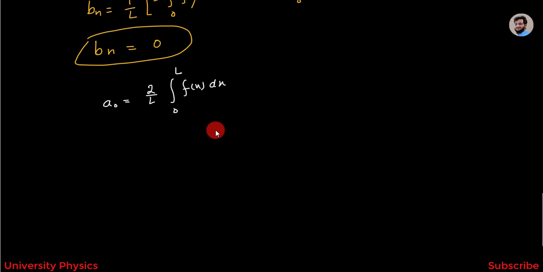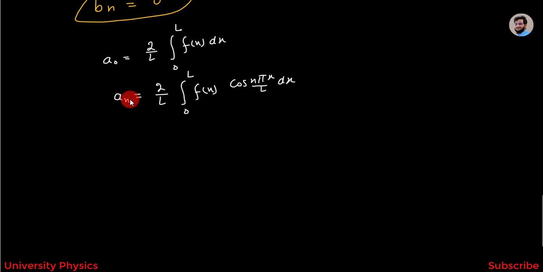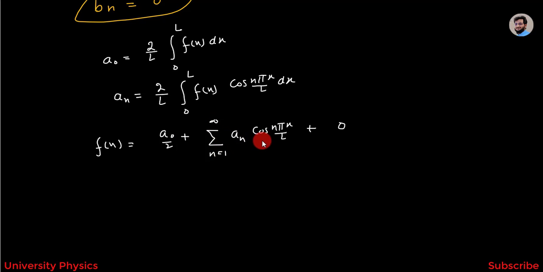Similarly, the value of An is equal to 2 by L integration from 0 to L f of x cos n pi x over L dx. So after putting the values of these three coefficients, the Fourier series will become equal to f of x is equal to a naught by 2 plus summation n is equal to 1 up to infinity an cos n pi x over L plus 0, because in case of even function the value of Bn is equal to 0. So the Fourier series will become like this one.